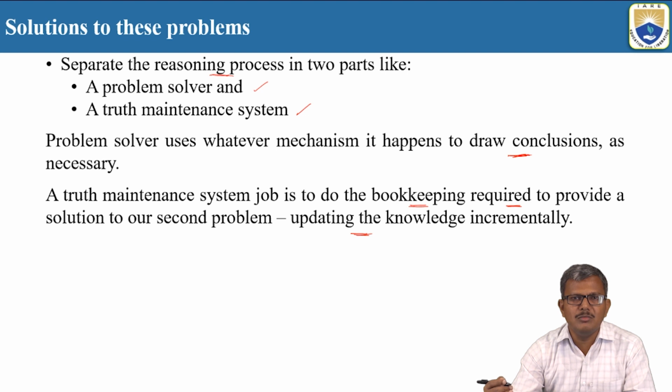In non-monotonic reasoning systems, what happens? You can infer new statements, or new information, even at the time of problem solving. So who is going to support updating that knowledge base? The truth maintenance system. So by implementing these two subunits in the reasoning systems, we can say we are somewhat going to solve the problems of this implementation.